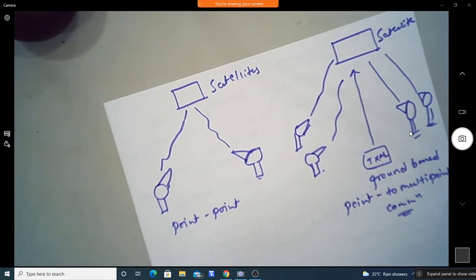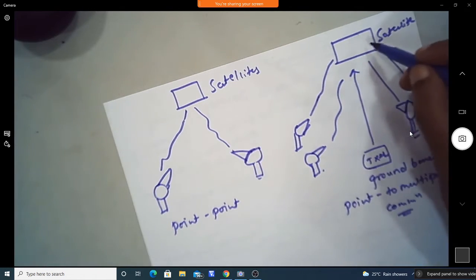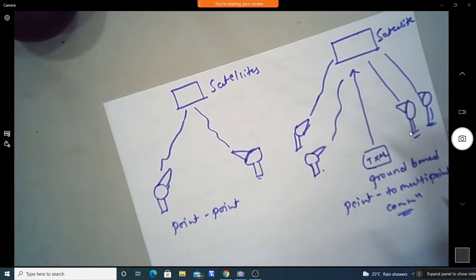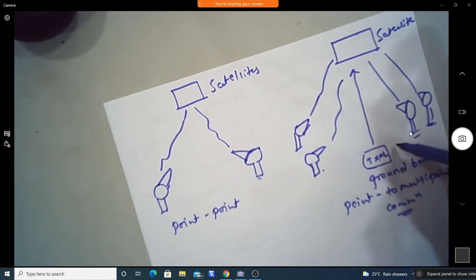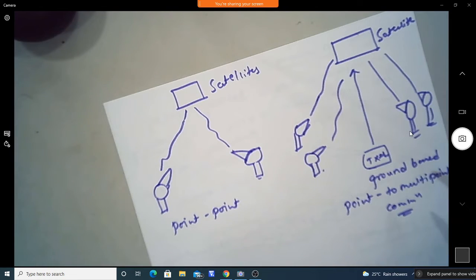This satellite acts like a microwave station, where it exchanges the information between ground based transmitters as well as ground based receivers. Okay, so that is the communication for point to multi-point communication.